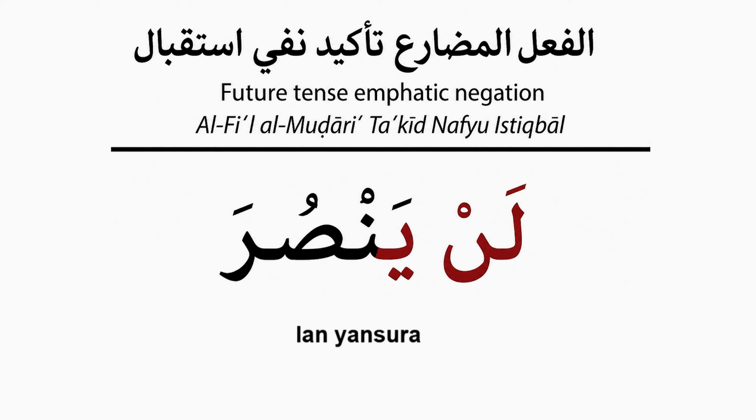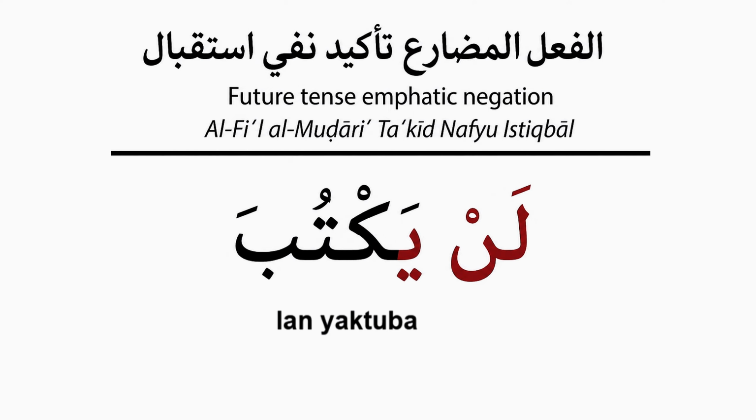لن is a particle that expresses an emphatic negation of the future. So لن ينصر can be translated in the following way: he will certainly not help. We know 100% that the help will not happen, and we are absolutely sure. لن يكتب, for example, he has suffered an injury, he will not be able to write the essay. لن يكتب, he will certainly not write.